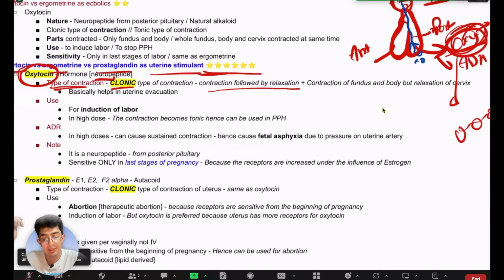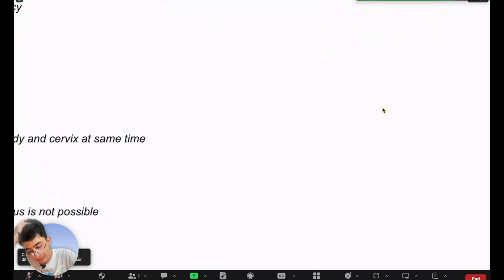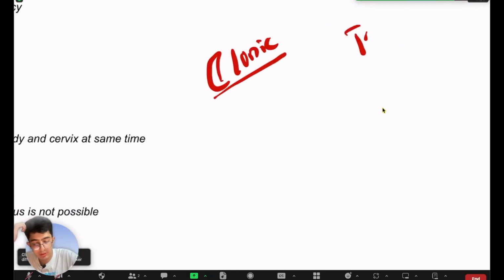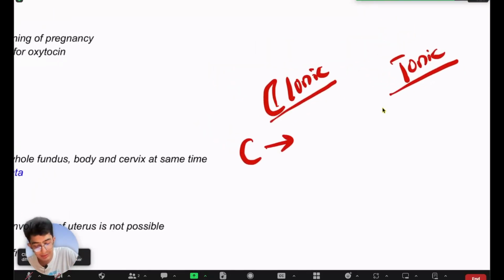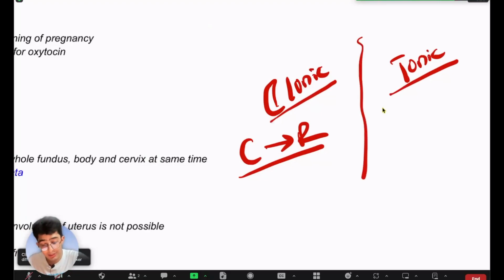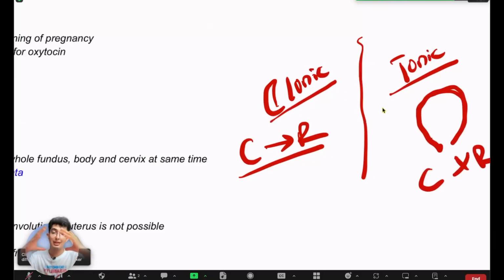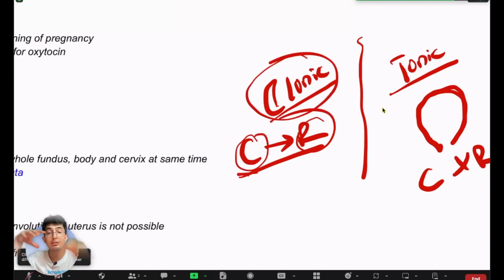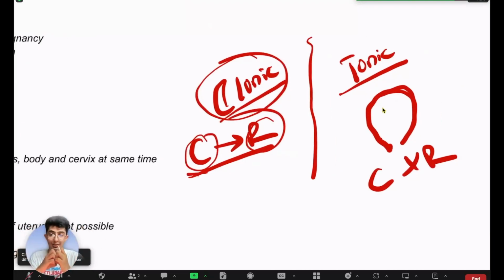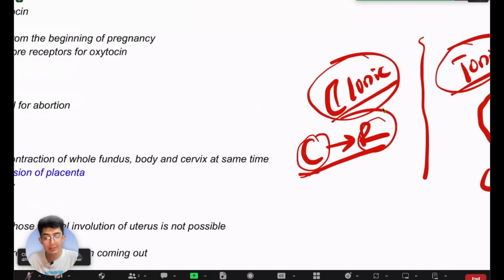So when you give oxytocin, there are 2 types of contractions, very briefly. One is a clonic type of contraction, the other one is a tonic type of contraction, right? So what's the basic difference between the two? Clonic type of contraction basically means that there is contraction followed by relaxation, right? So in clonic contraction, the uterus contracts and relaxes. As opposed to that, in tonic type of contraction, the uterus just contracts. The contraction is not followed by relaxation. So like this, contraction, relaxation, this is clonic, right? Because the contraction is followed by relaxation. But if the uterus is only contracted, like a spasm, contraction only, this is known as tonic type of contraction.